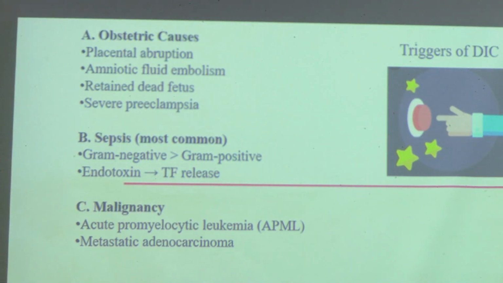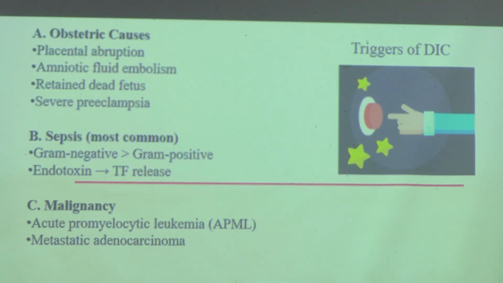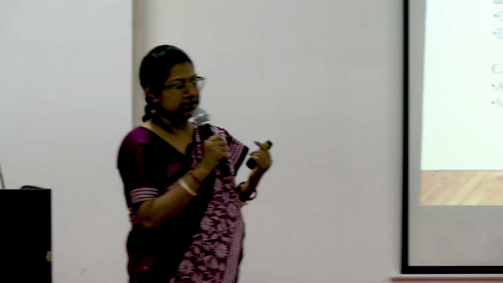In pregnancy, the placenta is a very important thing for maintenance of the pregnancy. So if there is a placental abruption, or amniotic fluid embolism, retained dead fetus, or severe preeclampsia. Preeclampsia is a term that denotes a pregnant female having severe hypertension and proteinuria. You will learn that in detail in your gynae classes. So these are some of the obstetric causes that can really trigger DIC in a pregnant female.